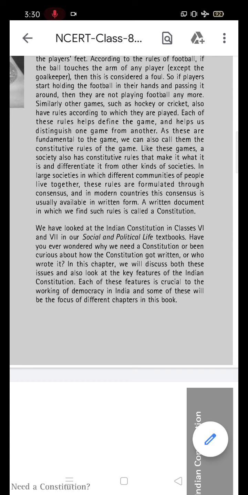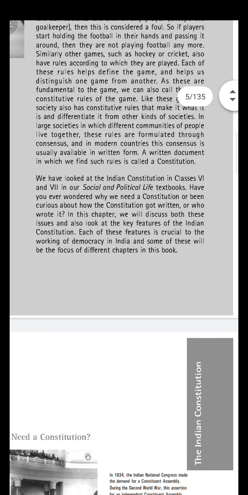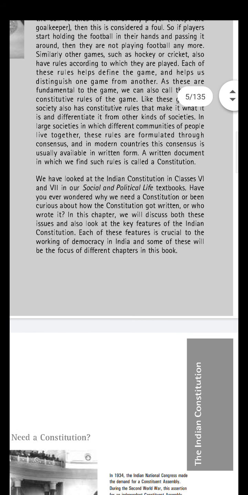In this chapter, we will discuss both these issues and also look at the key features of the Indian Constitution. Each of these features is crucial to the working of democracy in India, and some of these will be the focus of different chapters in this book.